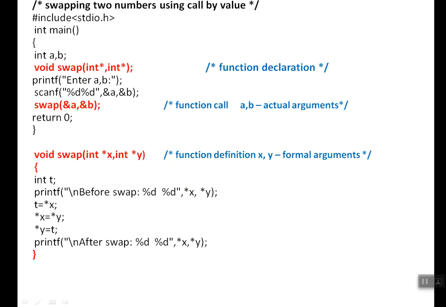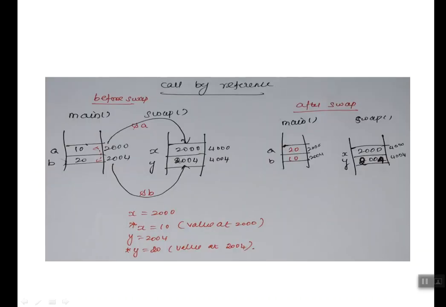So here with the help of pointer we are going to access the actual value, the actual argument. From this address we are going to access the actual argument. All the changes we are going to do only with the actual argument, since with the formal argument you have only the address. Actually the values are stored with the actual.